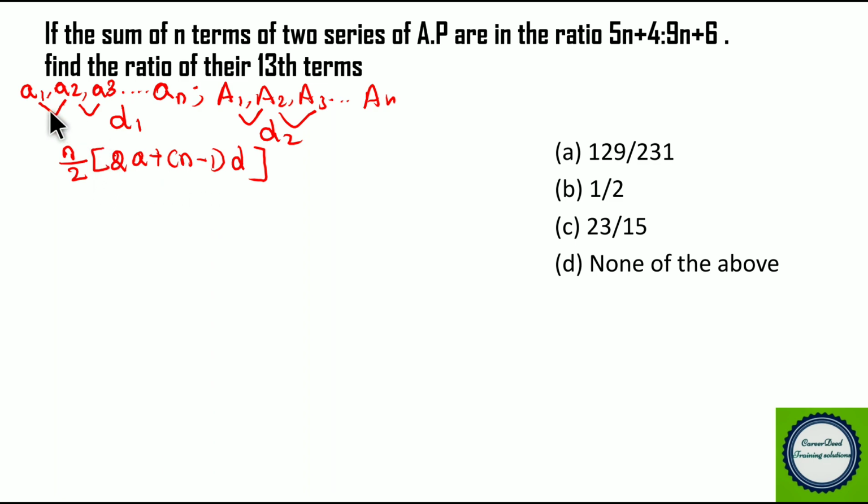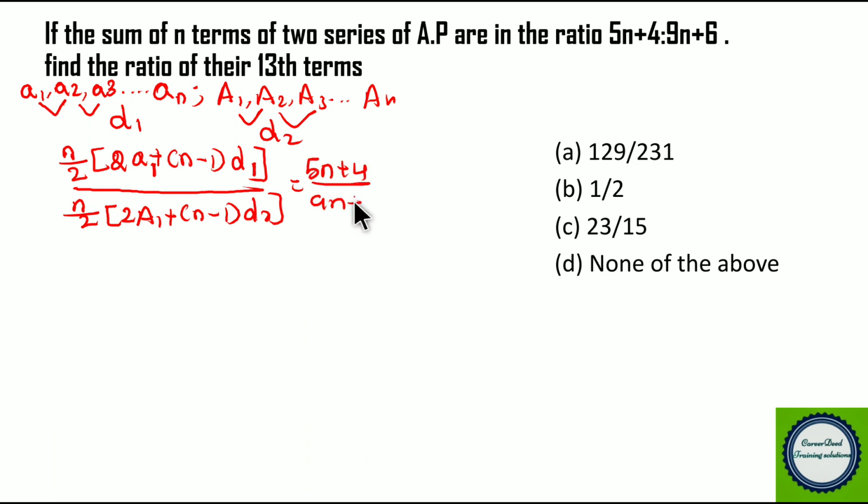right? Now if you look at the first arithmetic progression, a is nothing but the first term, so the first term here is a1 and d is the common difference, so the common difference is d1, right? Now if you take the second series, you can write it as n by 2 into 2 into capital A1 plus n minus 1 into d2, and the ratio is 5n plus 4 by 9n plus 6. Now you can cancel n by 2 and n by 2.